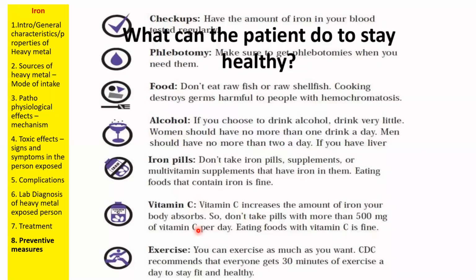That is why we recommend pregnant women to eat citrus fruits, because citrus components will enhance iron absorption in the body. So that is the primary reason. And also exercise. If you are doing more exercise, there will be more muscle wear and tear. Because of muscle wear and tear, there will be more iron metabolism, metabolic pathway, and that can induce secondary side effects in the body. So these are certain preventive measures that you need to take.